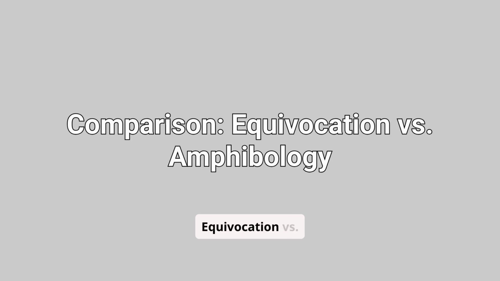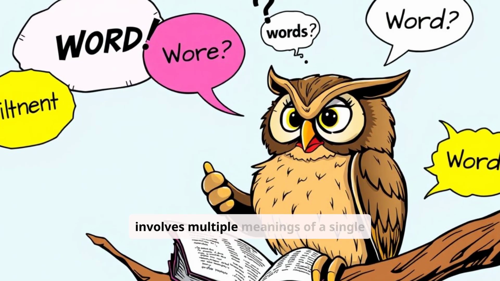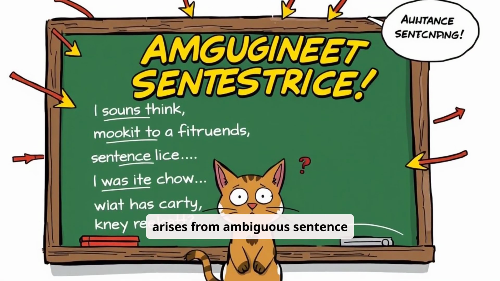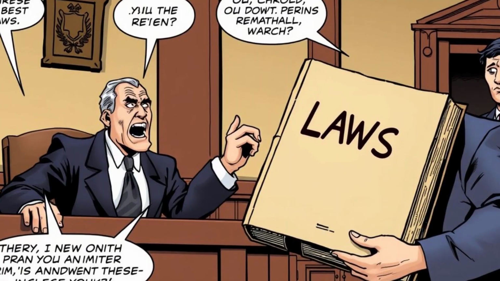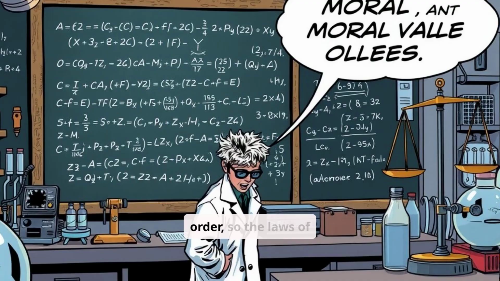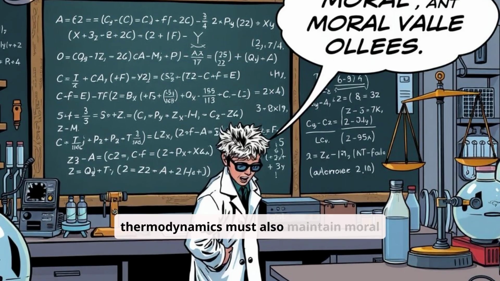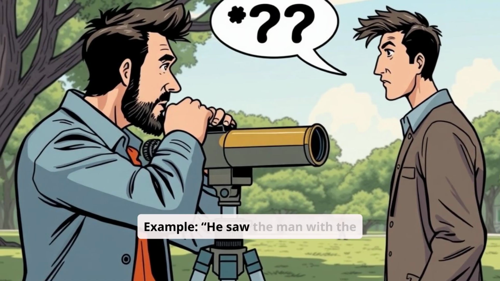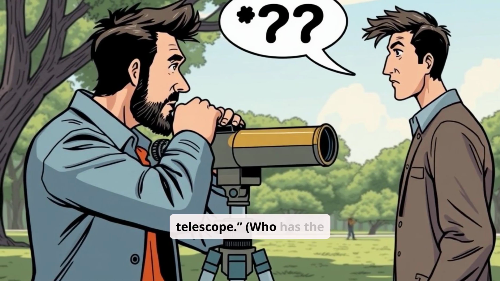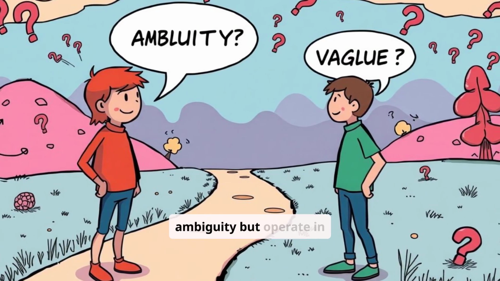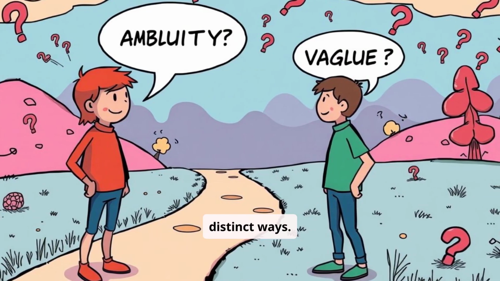Comparison: equivocation versus amphibology. While equivocation involves multiple meanings of a single word, amphibology arises from ambiguous sentence structure. Equivocation. Example: we have laws to maintain order, so the laws of thermodynamics must also maintain moral order. Amphibology example: he saw the man with the telescope. Who has the telescope? Both rely on linguistic ambiguity, but operate in distinct ways.